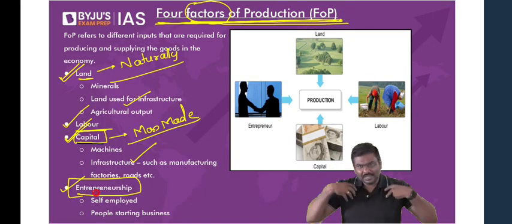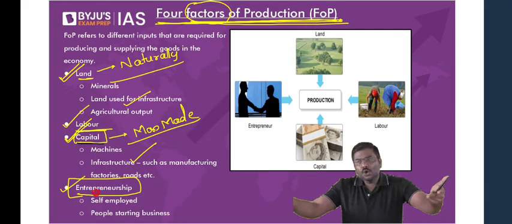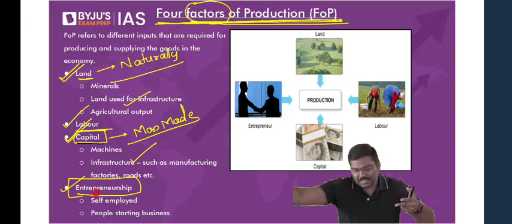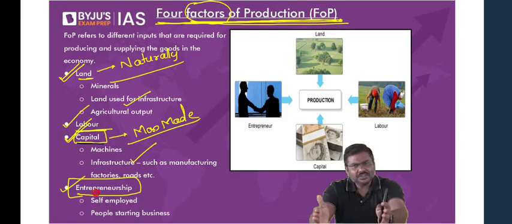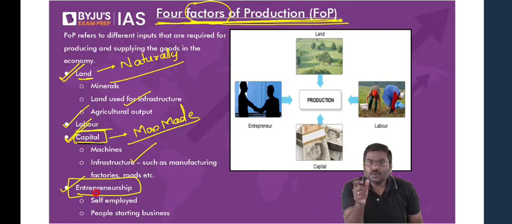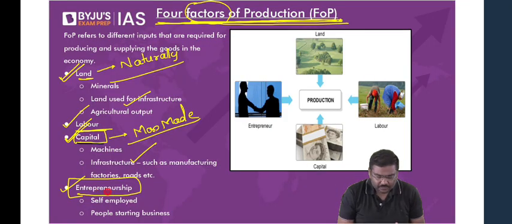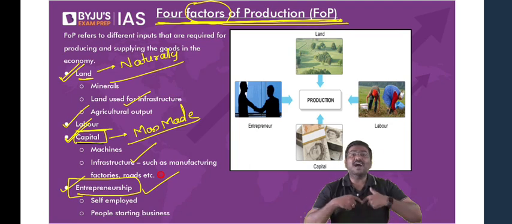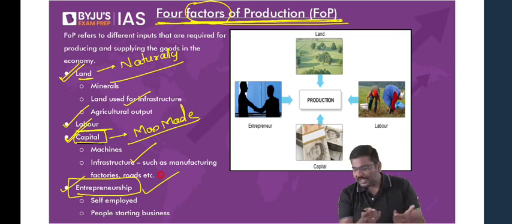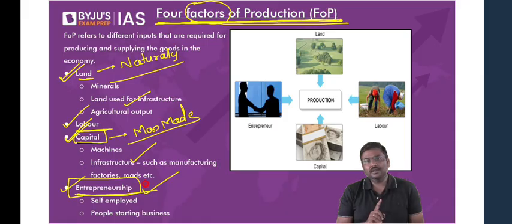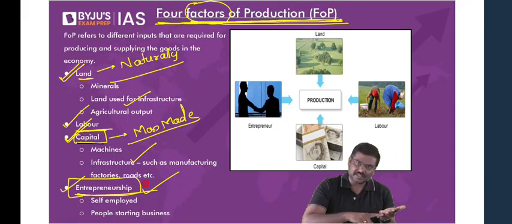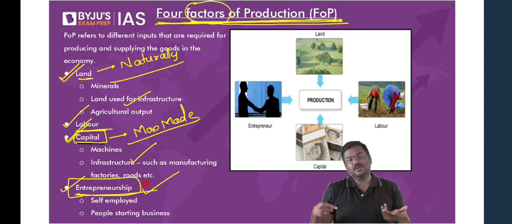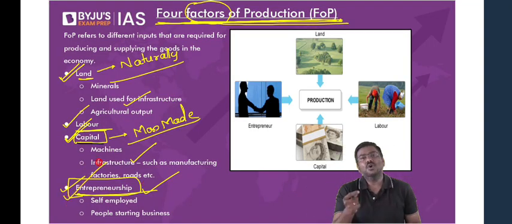Somebody has to become the investor, has to become the owner, who will put money, purchase machines, hire people, purchase raw materials, and manufacture and sell it in the market. The person who will start the business is referred to as an entrepreneur. Is it okay? The one who will take risk, who will invest money, who will put together all the remaining three factors of production, he or she is referred to as an entrepreneur.